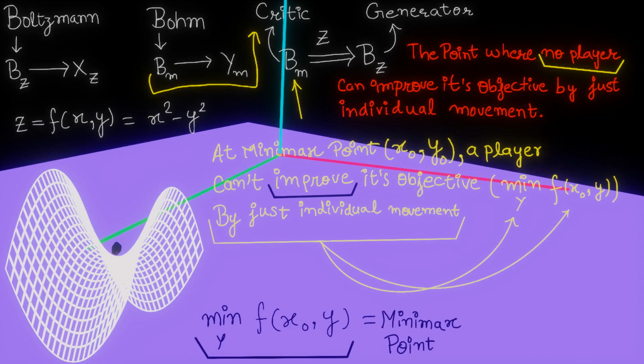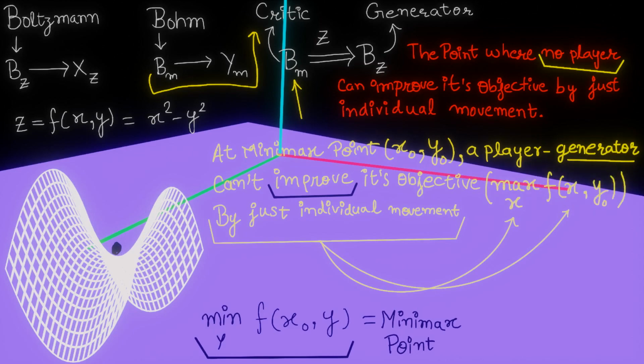So for the player here, we will put generator and change the objective here to maximizing this function over x with y fixed at y0. The function with y fixed at y0 and variable x looks like this. And on the graph, it looks like this black parabola. We want to maximize this black parabola.